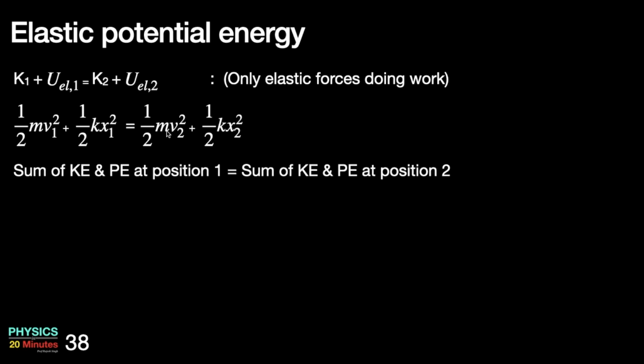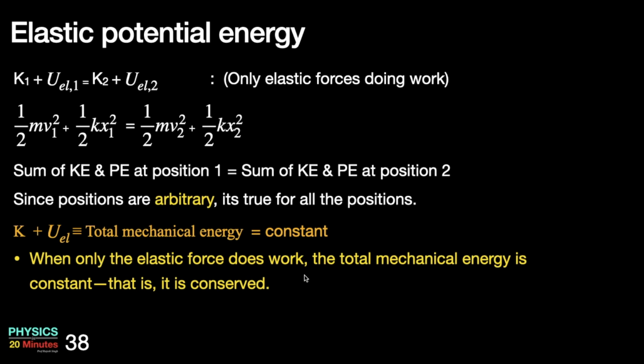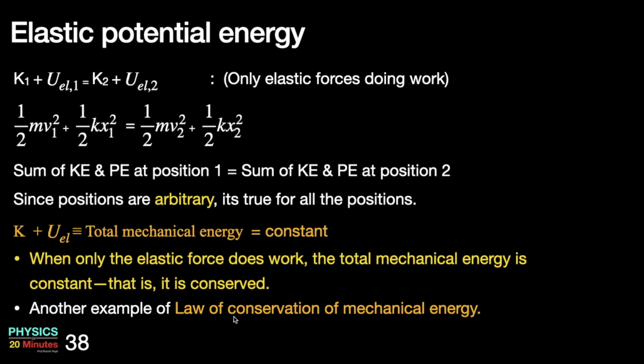Now again, since the positions are arbitrarily chosen, it is true for all the positions, and therefore we can say that the sum of kinetic energy and elastic potential energy, K plus U elastic, is constant for all the positions, and this is again called the total mechanical energy in the case where only the elastic forces are working. So when only the elastic forces do work, the total mechanical energy is constant, that is, conserved. So this is another example of the law of conservation of mechanical energy.